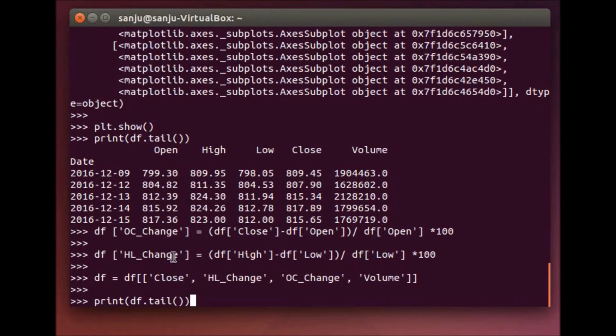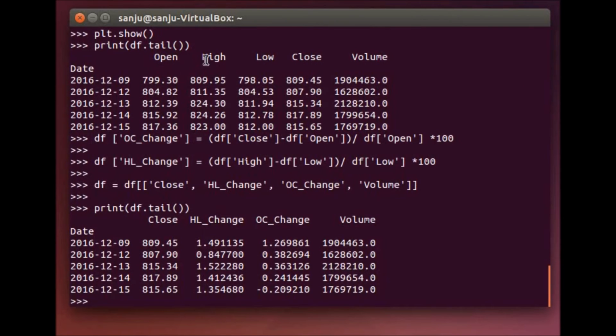So I have new columns now, and I can choose the columns that I want to see. For example, I just want the columns close, high low change, open close change and volume. So I have defined this. Now instead of open, high, low, close, I have close, HL change, OC change and volume. So if you want to change the dataset, we can make changes to the dataset.